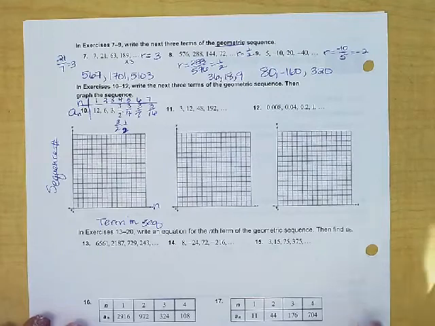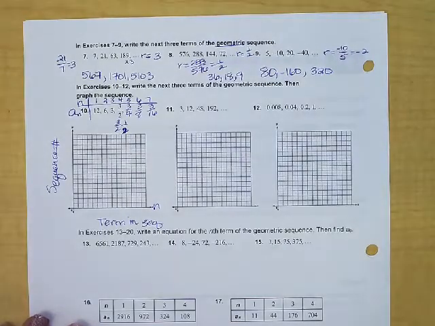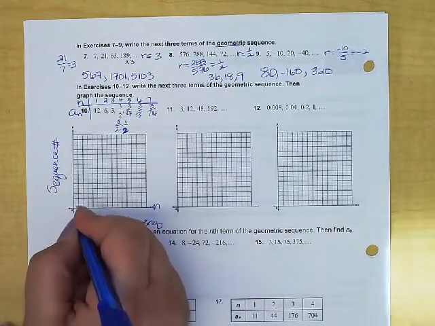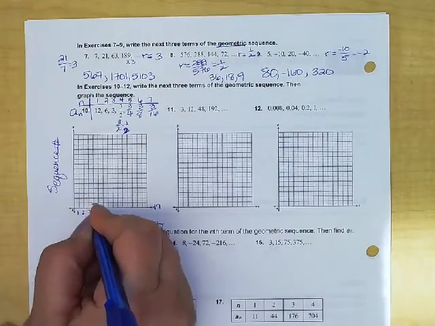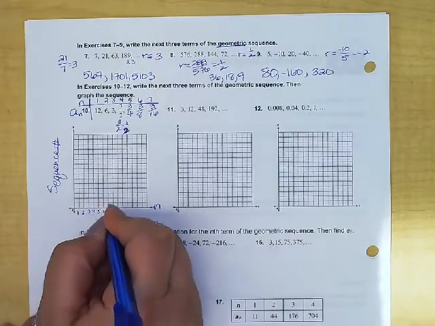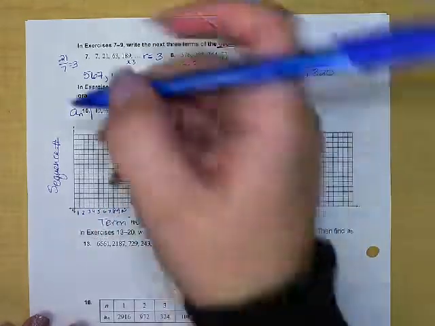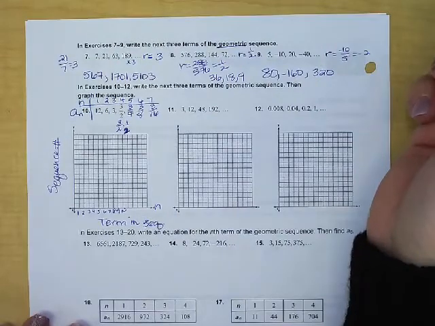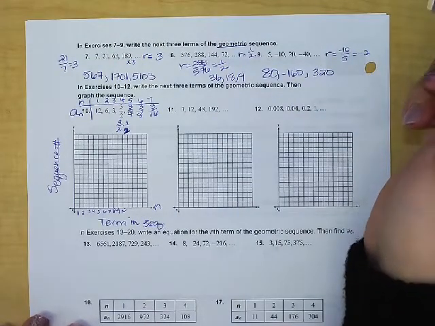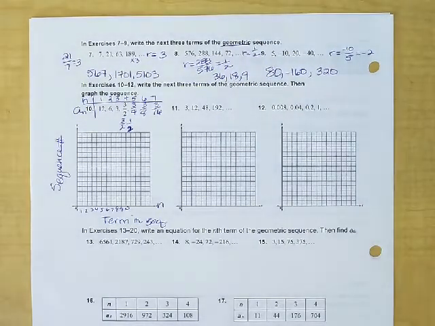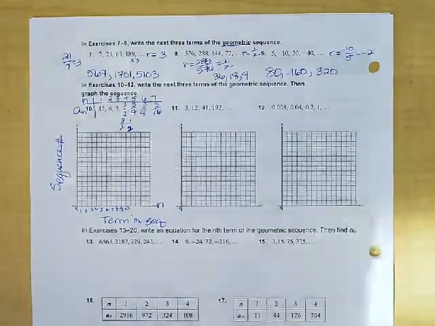All right, and so now that I have my sequence, let's go ahead and graph it. I think I only have to go up to 12, so I think we're going to be okay. This is going to be the first term, second, third, fourth, fifth, sixth, and seventh terms in the sequence. I'll label the rest, but that's as far as we're going to go. And then, you know what? I wonder if going by 2s would be better on this one. That's what I'm going to do. I'm going to go by 2s.